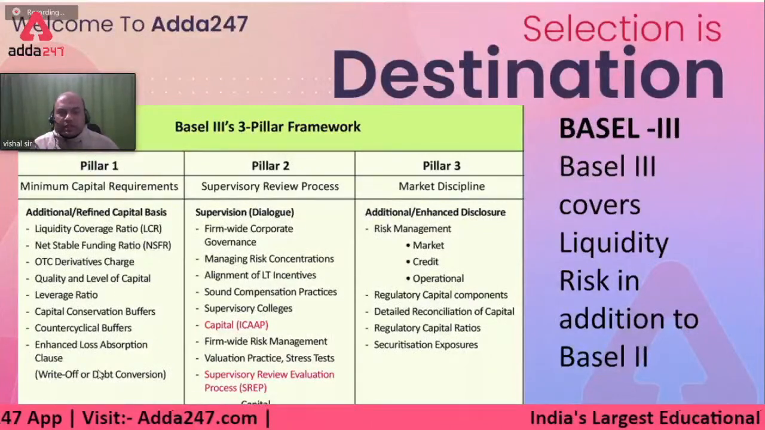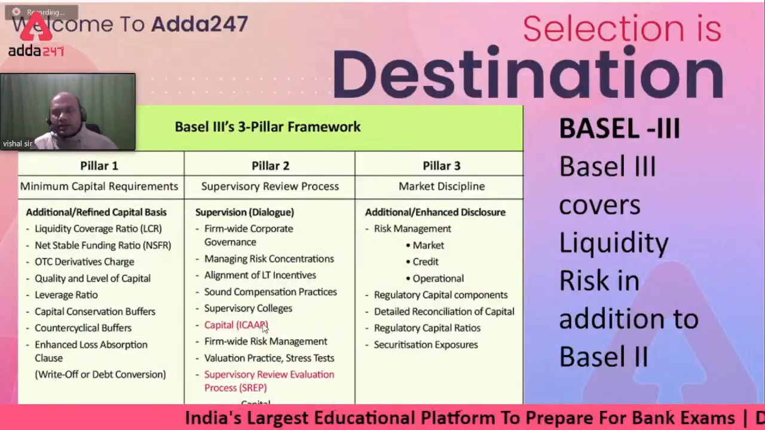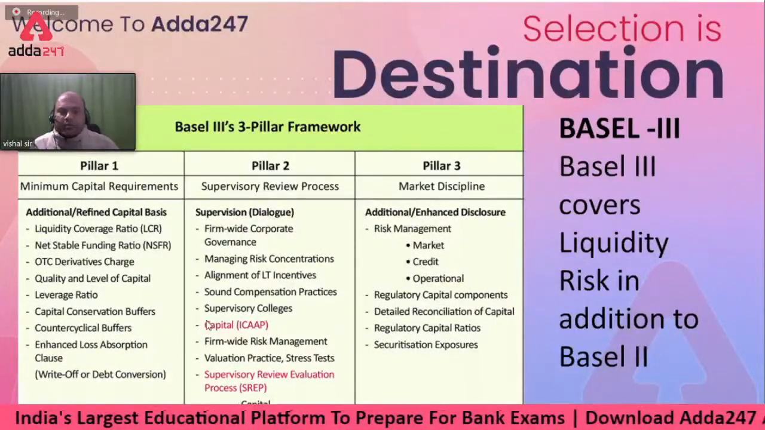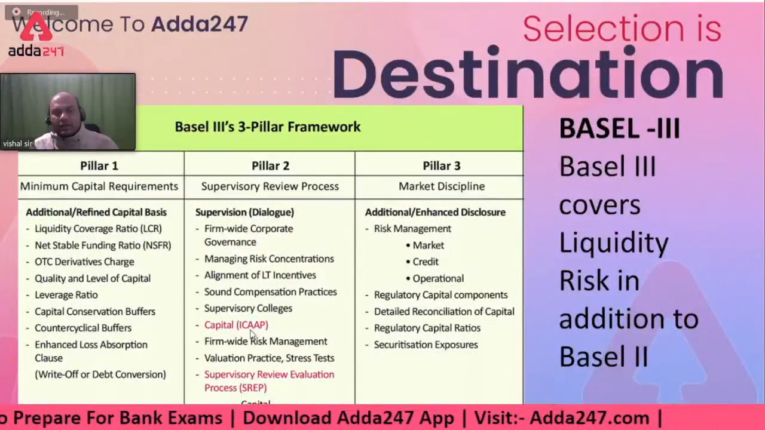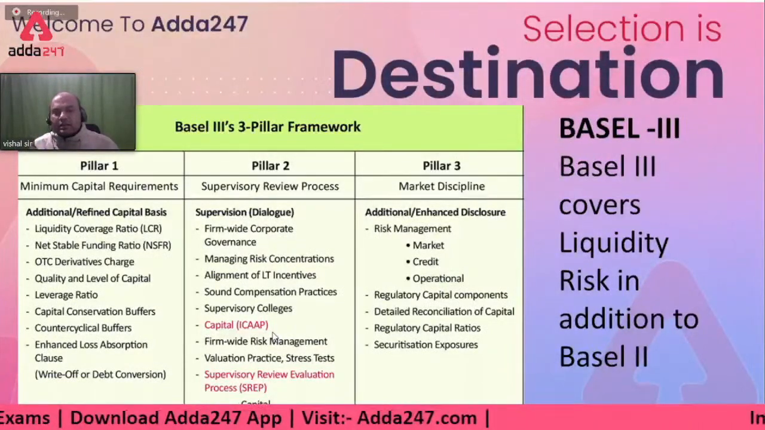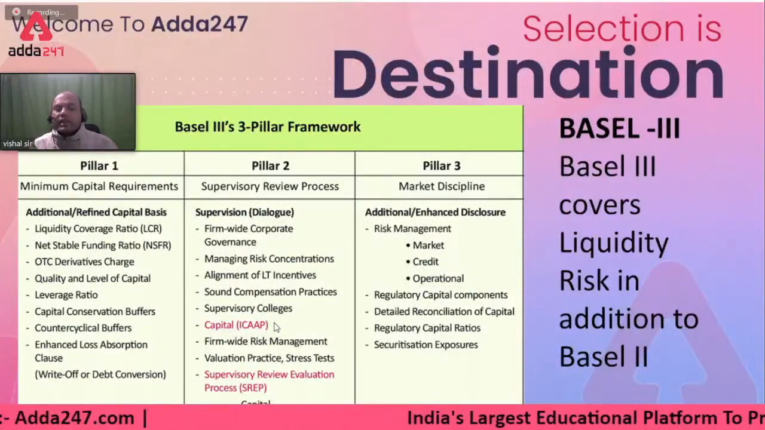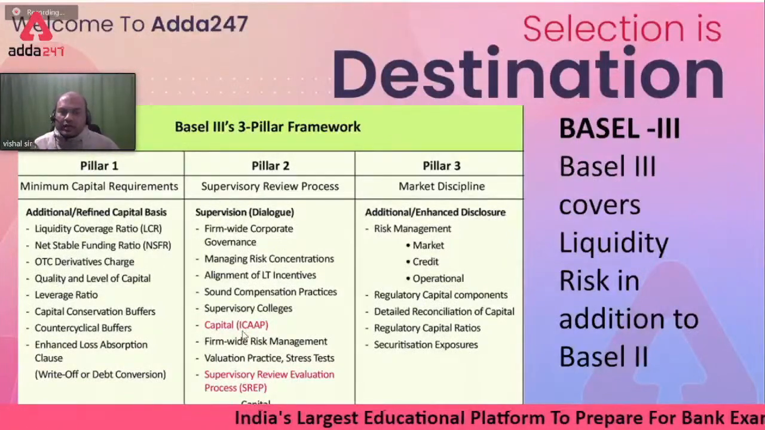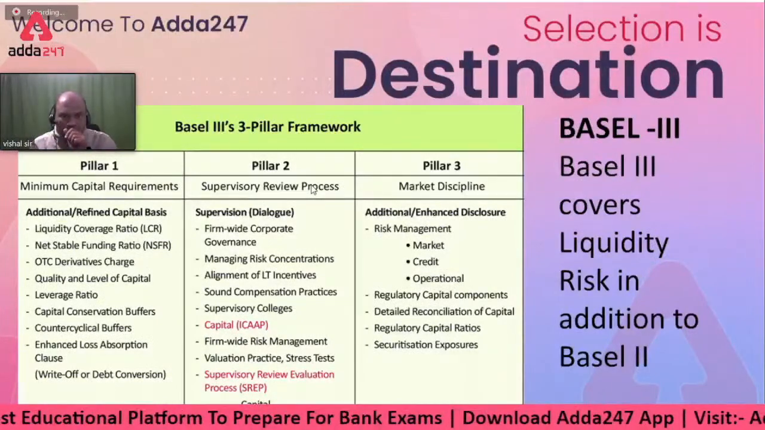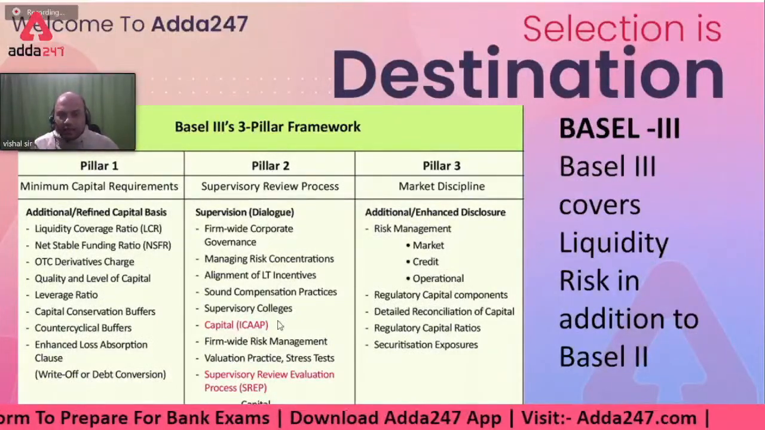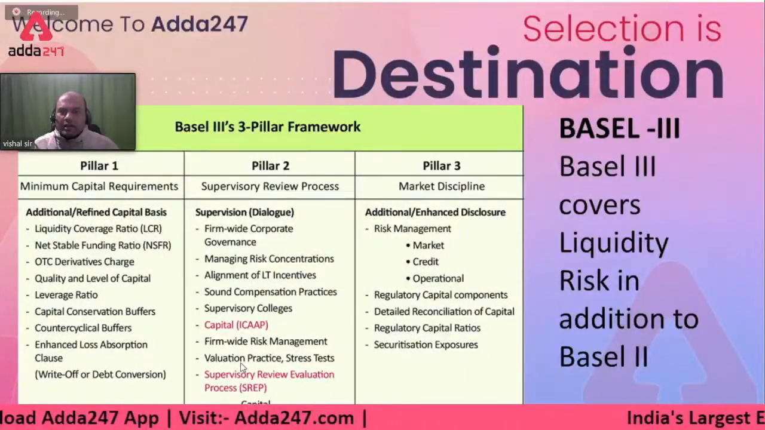Questions are asked on Pillar 1 only. For Pillar 2, only ICAAP is asked. That I'll be covering in a separate lecture, because it's a huge topic. ICAAP, SREP and ILAAP are three individual topics, combined topics, which are to be covered separately. SREP will cover the supervisory review process, along with ICAAP and ILAAP. We won't be covering it in this lecture.